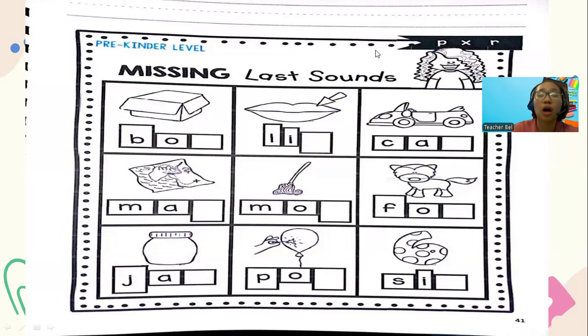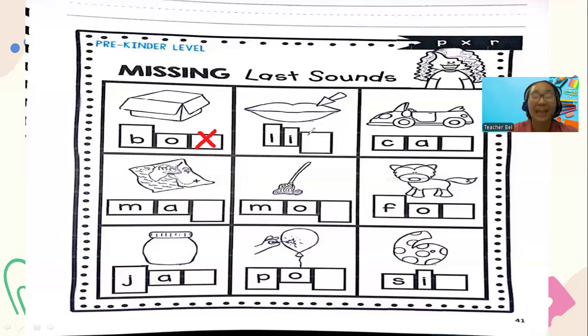I'll start with the word box. Box has the X sound at the end. What letter does the X sound go? Is it I or X? It's X. So let's make X. How do you write it? Slide down, go back up, slide down again. So box ends with X.